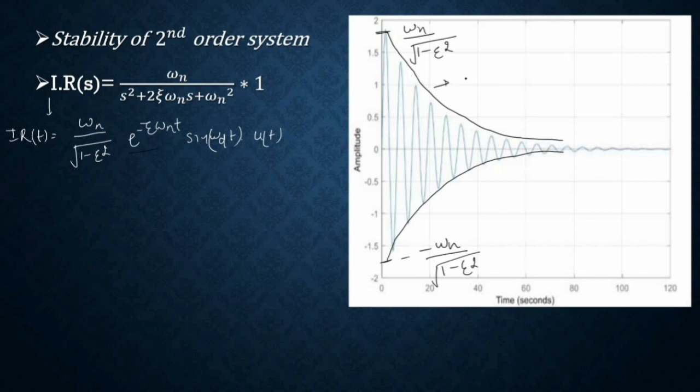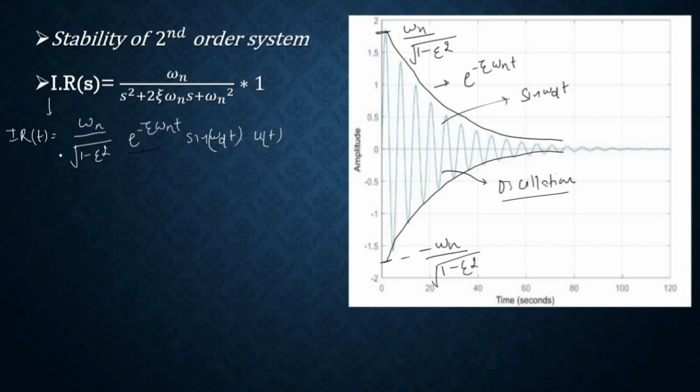It will be exponentially decreasing because of the factor e raised to power minus zeta omega n t, and the system has oscillations because of the factor sine omega d t. But you need to observe one thing: for a second order underdamped system, if you find the impulse response, your system will oscillate. But if you see the first order system, there will be no oscillations.